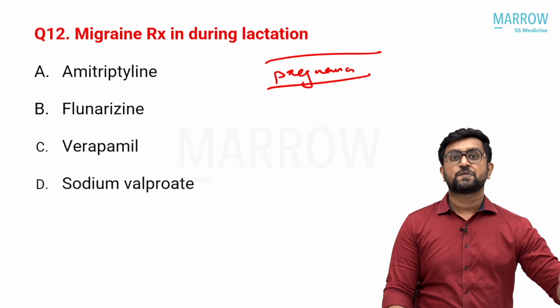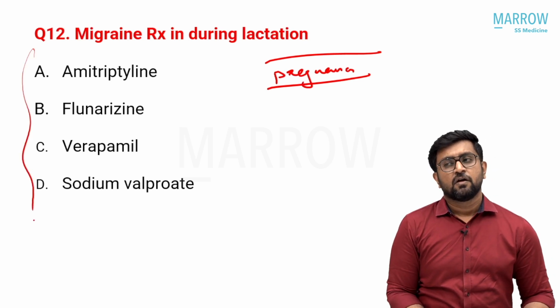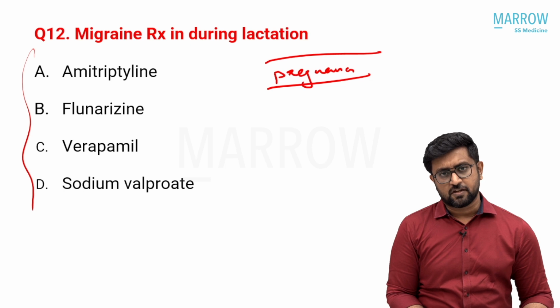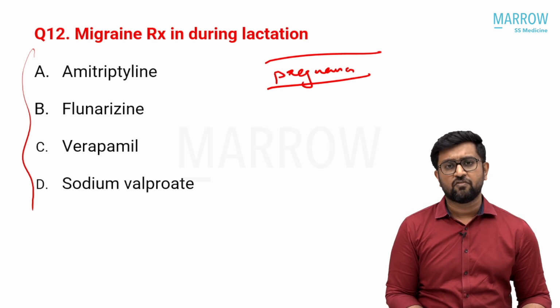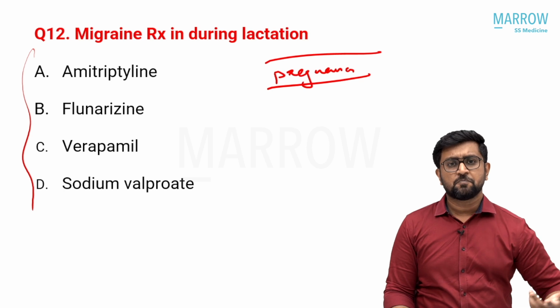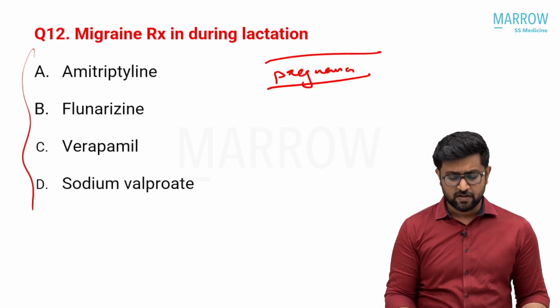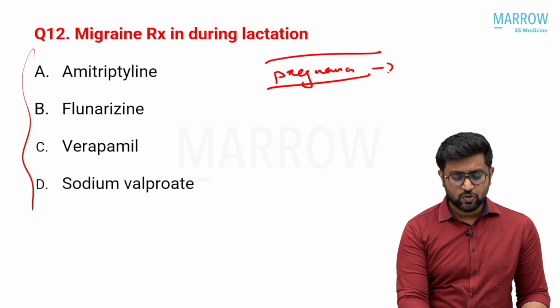If you want to see which one of the following is safe, which among the given options is safe, you know that postpartum depression is there. So antidepressants are quite frequently given in postpartum and prepartum ladies for postpartum depression. So amitriptyline should be safer during lactation. That is why they used to prescribe that. That is one option you can think. So in pregnancy, you cannot give any drug.